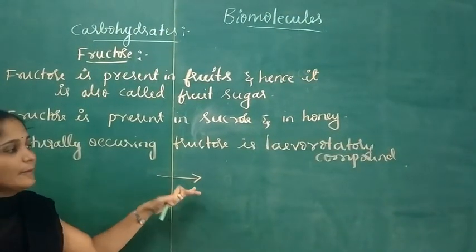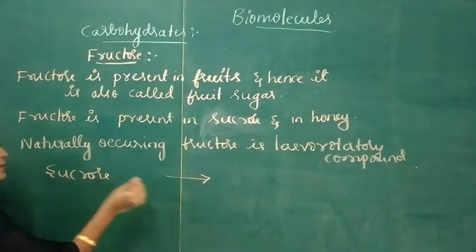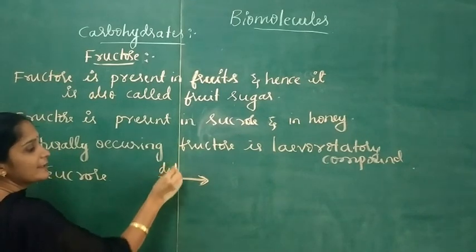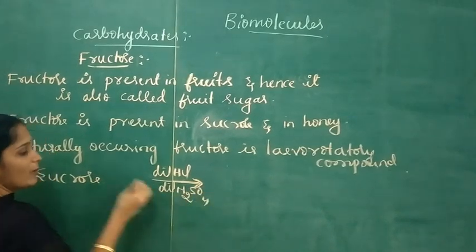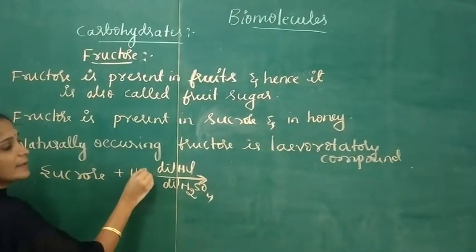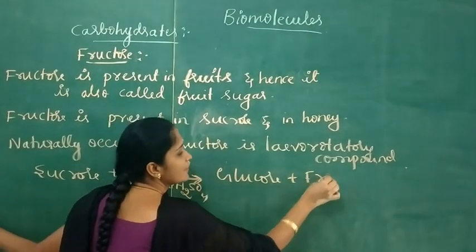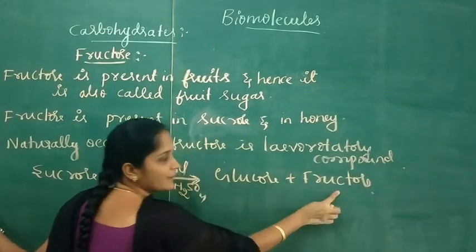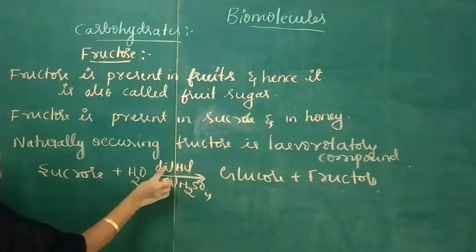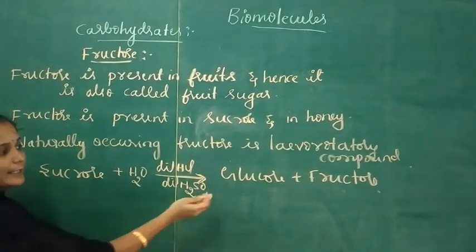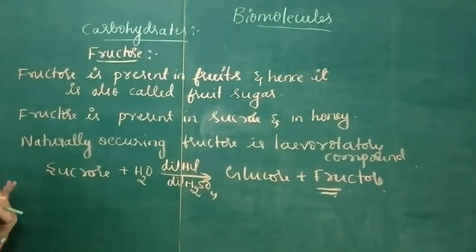Fructose is also obtained from the disaccharide sucrose. When sucrose is heated with dilute HCl or dilute H2SO4, it undergoes hydrolysis. We get glucose and fructose. So fructose is obtained along with glucose when sucrose is hydrolyzed with dilute HCl or sulfuric acid. Now coming to the open chain structure of fructose.